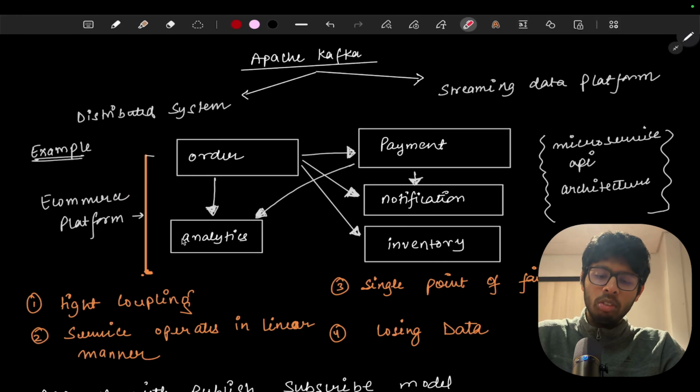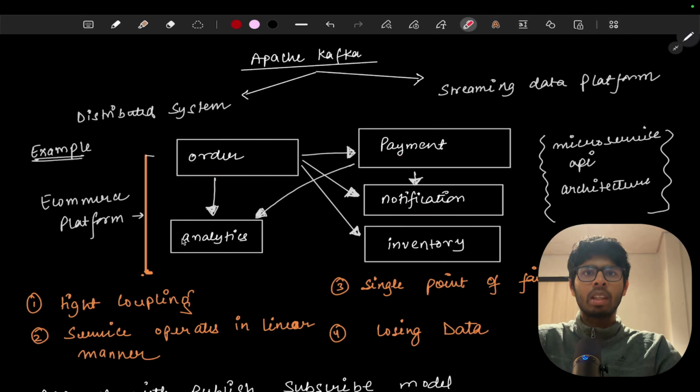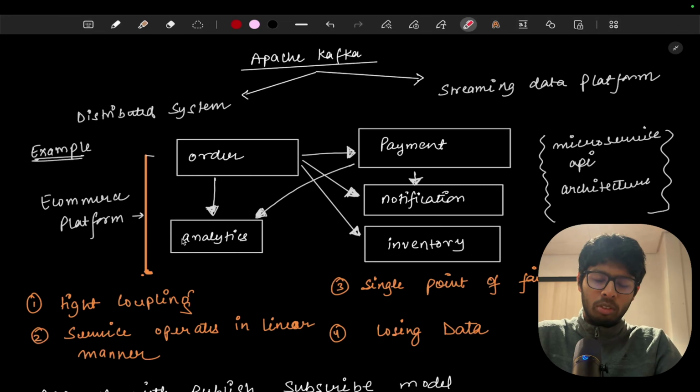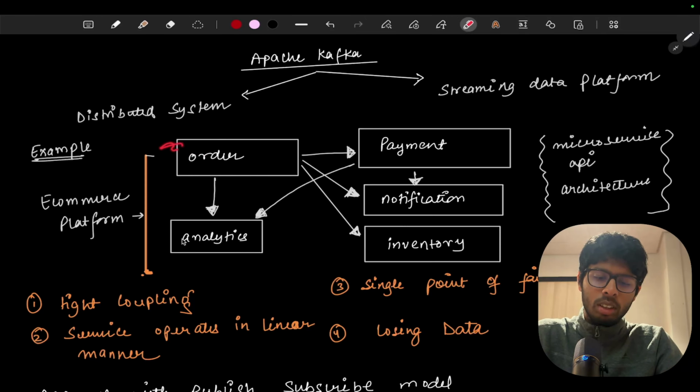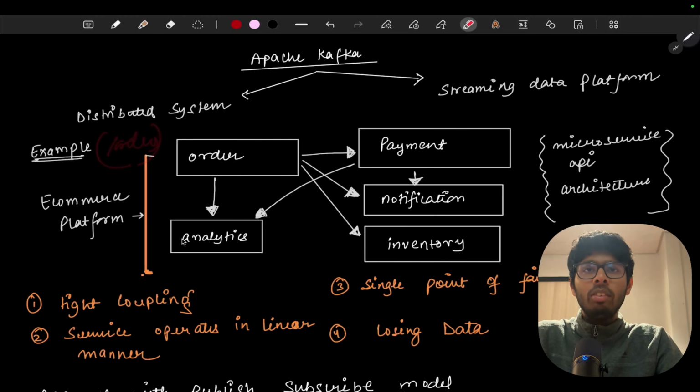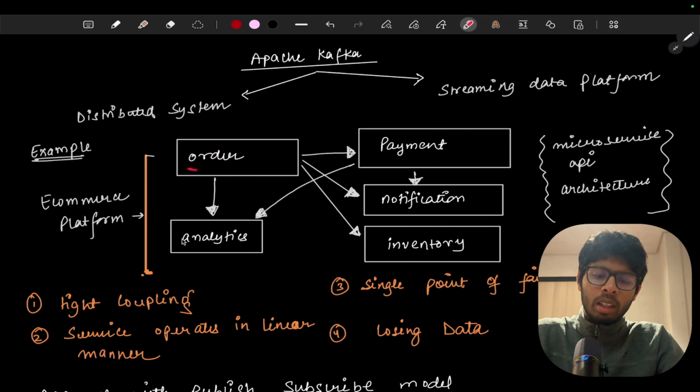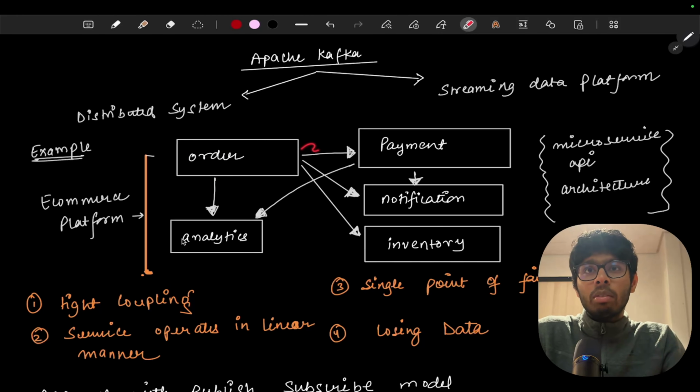In this e-commerce platform we have multiple microservices like order service, payments, notification, inventory, and the analytics service. Now a user comes and makes an order on our e-commerce platform. Suppose there is an orders API that the user will hit to make an order. Whenever a user is placing an order, the request will go to the order service. The order has been placed, but it can be placed only if the payment has been completed.